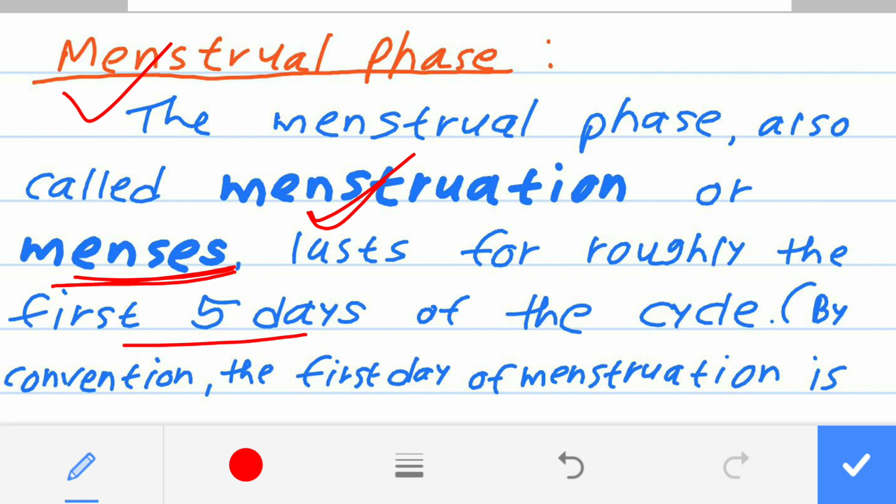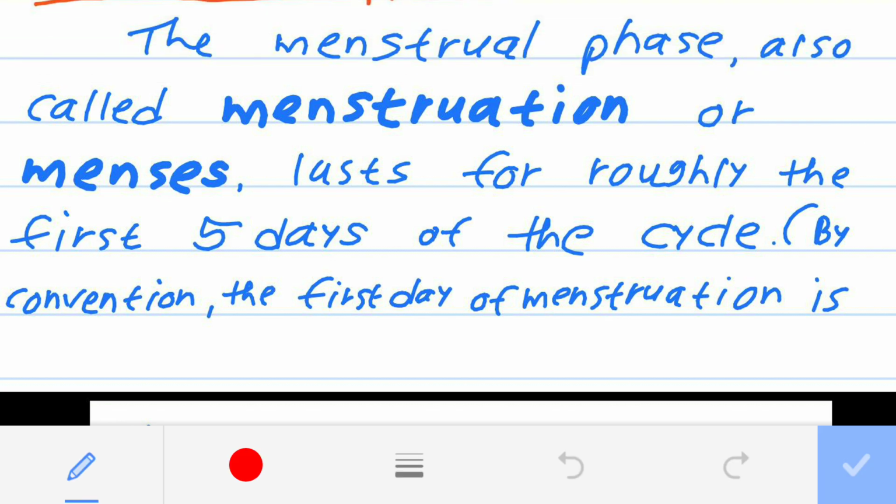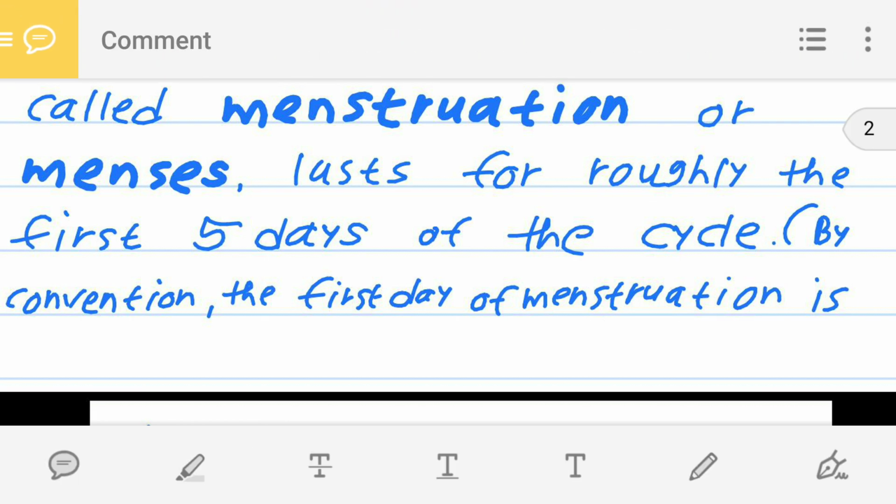During days 1 to 5, the menstrual flow, the blood, comes out from the vagina. The day when the menstrual discharge comes out is known as the first day of the menstrual cycle, or the first day of menstruation.